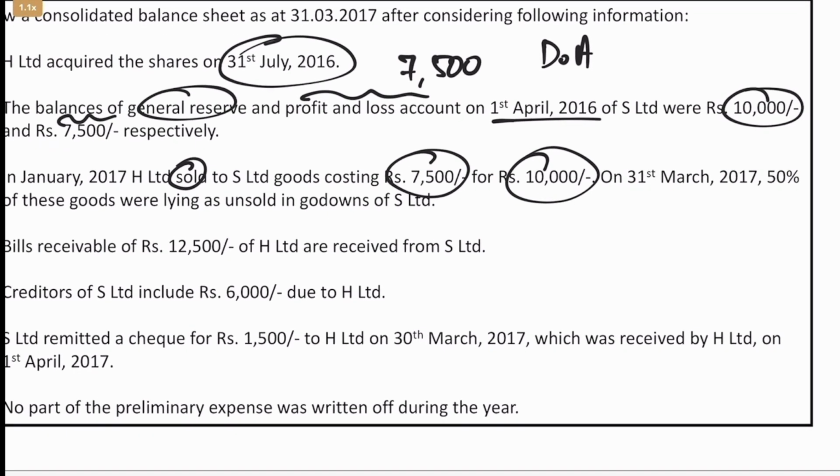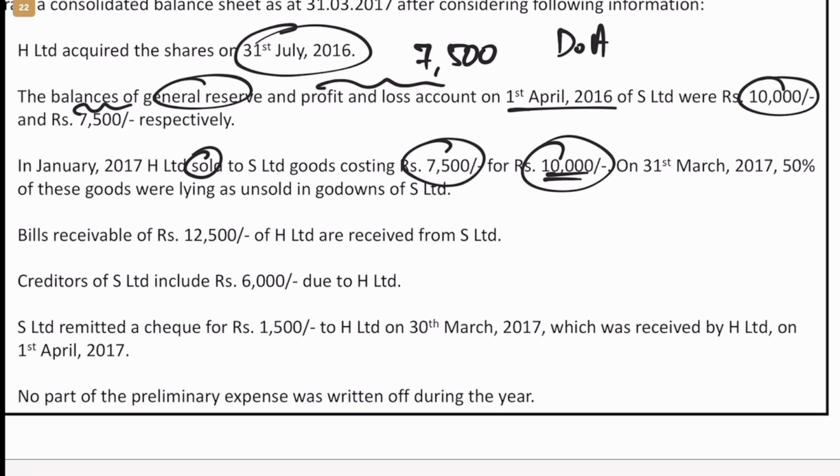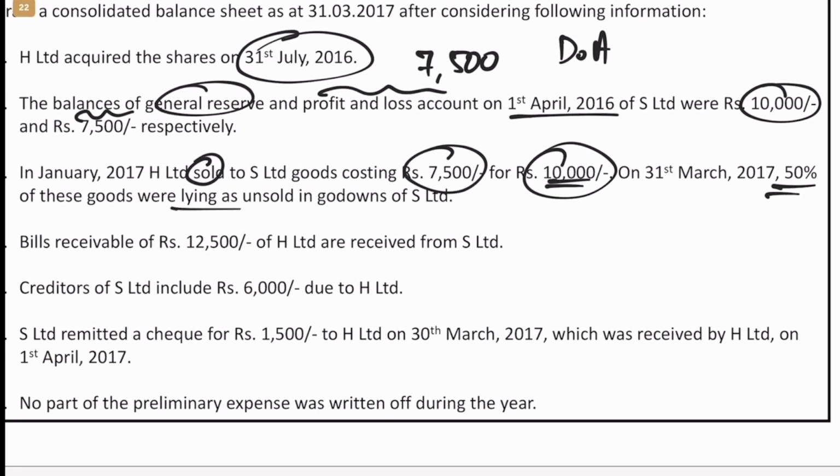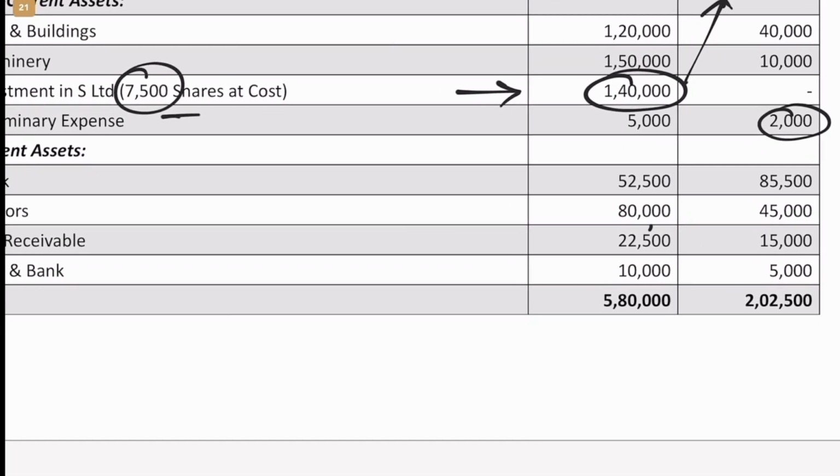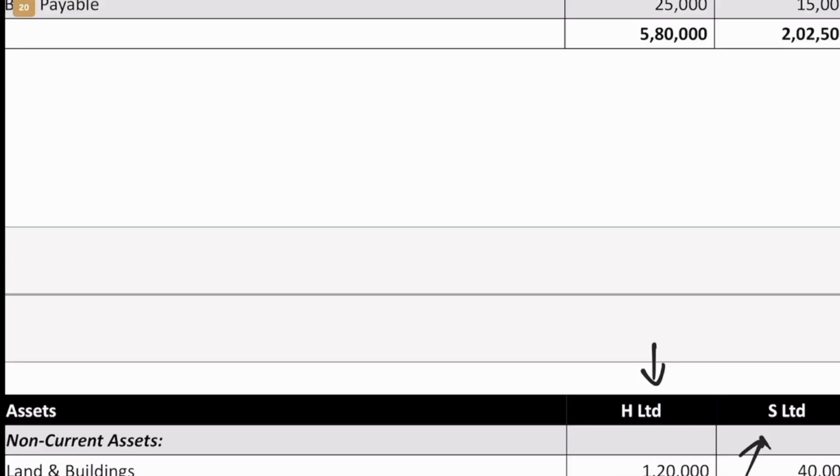So if this 10,000 is completely utilized by the subsidiary company, then there is no issue. But they go further and say 50% of these goods were lying as unsold in the godowns of S Limited. To that extent, we'll have to remove the unrealized profit, which is nothing but stock reserve. We know how to do that. Then there is bills receivable, where they say bills receivable of 12,500 of H Limited are received from S Limited, meaning whatever bills receivable they have here, out of this 12,500 we have to get it from S Limited.